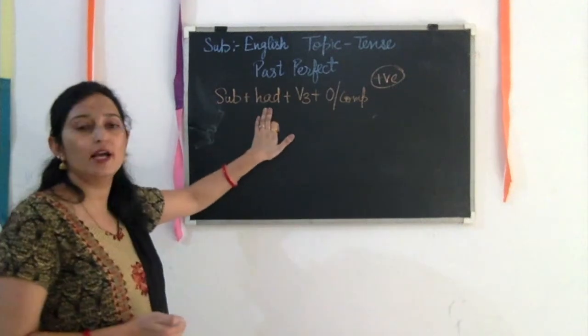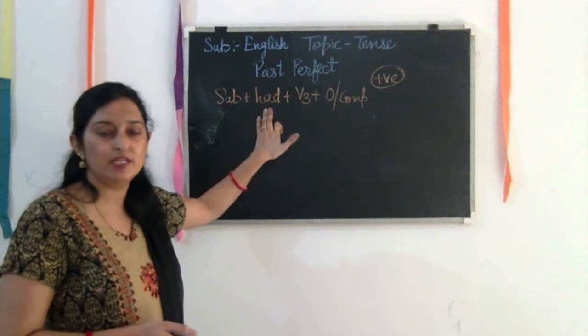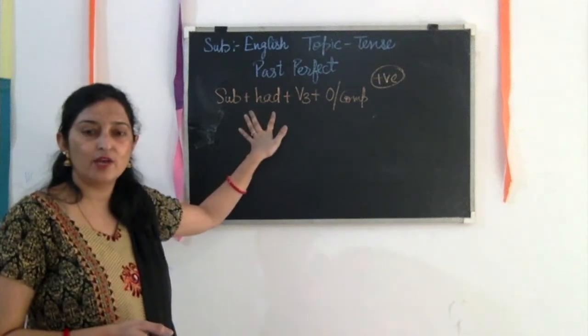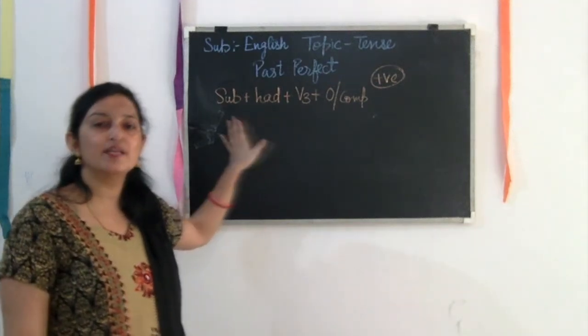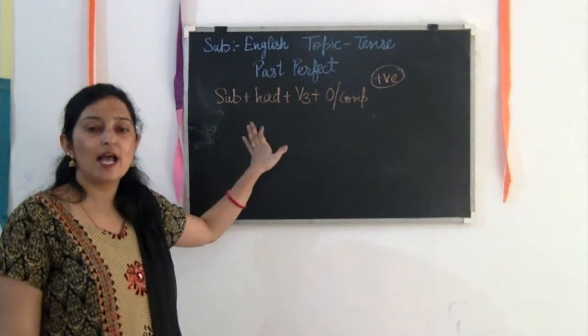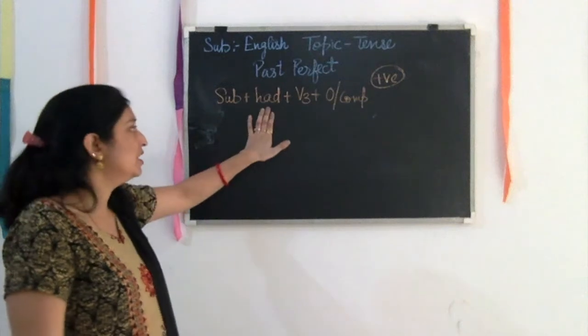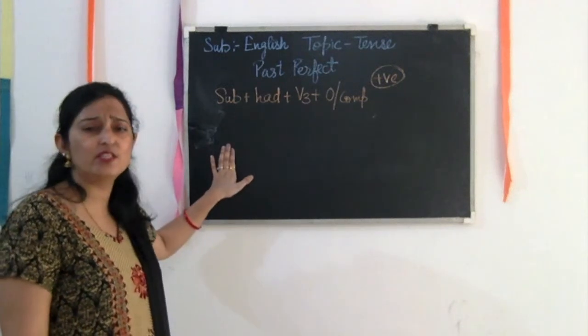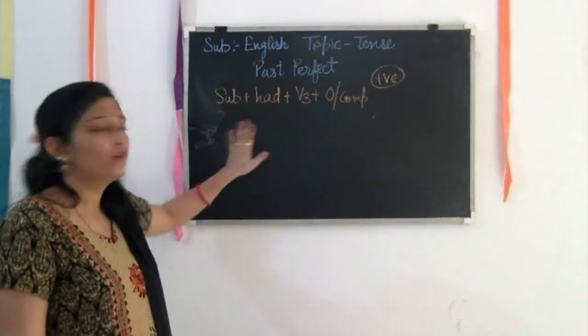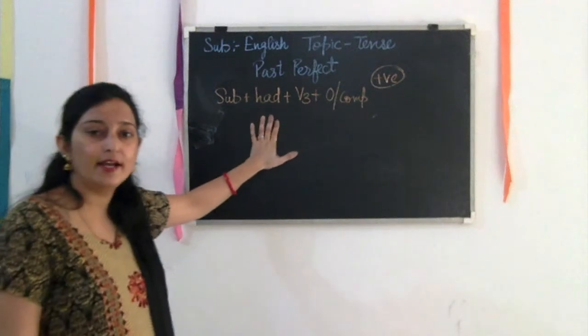So here we have only had. In the present one, there are two words, has or have, and we have to select has or have as per the subject. But here, for all the subjects, for first, second person, for singular, plural, for all, we have to use had.